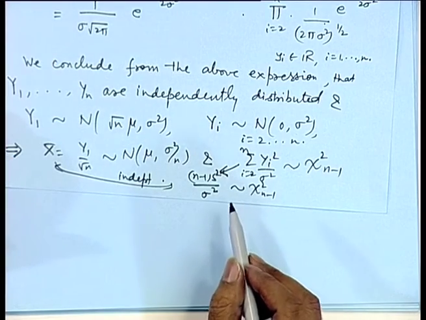So, the result which we had proved using moment generating function, we have proved using transformations of the variables also. This Helmholtz orthogonal transformation is quite useful, and that actually suggests a procedure for obtaining the distributions of the sums of random variables and the squares of random variables. So, many times this technique is quite useful.